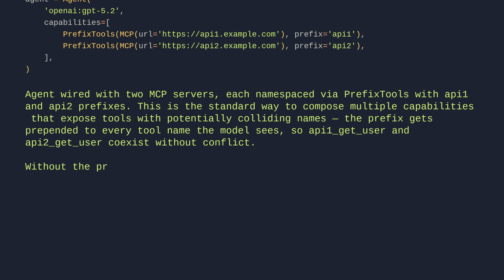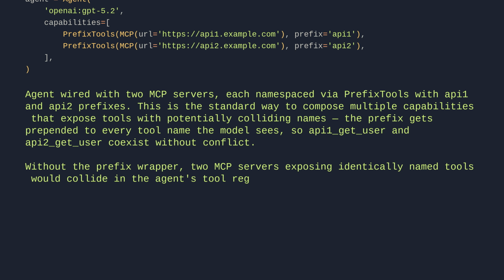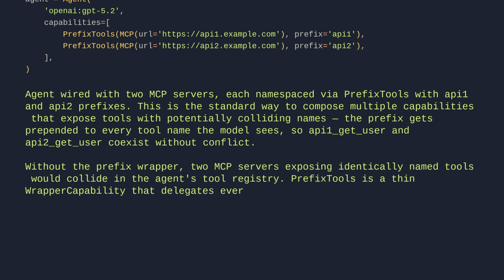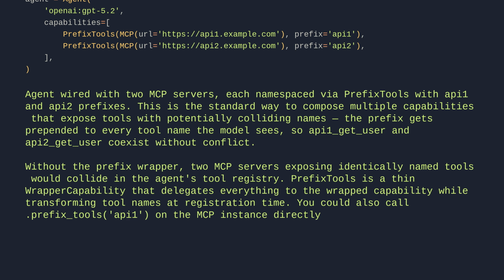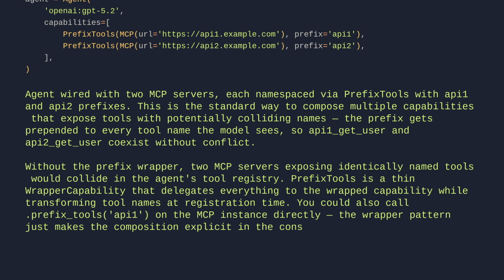Without the prefix wrapper, two MCP servers exposing identically named tools would collide in the agent's tool registry. PrefixTools is a thin wrapper capability that delegates everything to the wrapped capability while transforming tool names at registration time. You could also call prefix tools on the MCP instance directly. The wrapper pattern just makes the composition explicit in the constructor list.